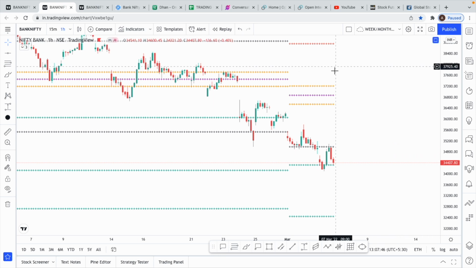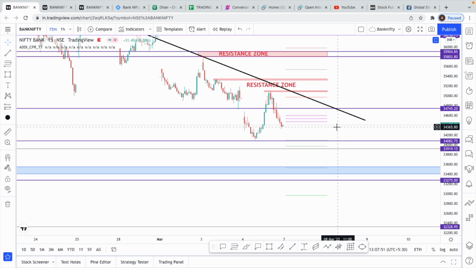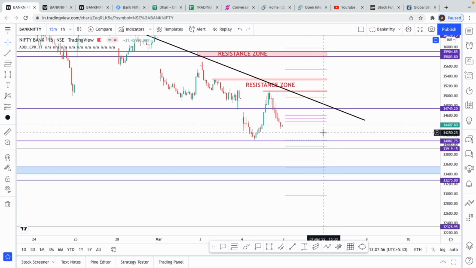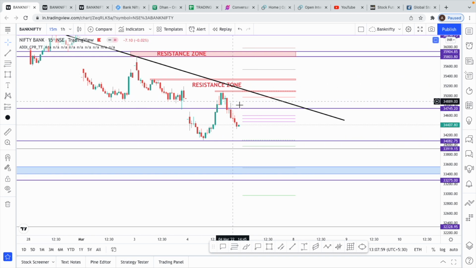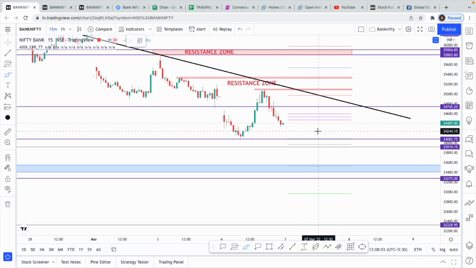So we'll have to see if this gap down is going to continue at the same level, like 100 points on Monday, or if this gap down is more, if say something worsens over the weekend, right? All this down move came because of the nuclear power plant attack news. So if some news comes and we end up getting a big gap down until this point of 33,500, we might get a bounce from here until the CPR or any of these levels that we have marked. So we'll have to be careful even on that side.